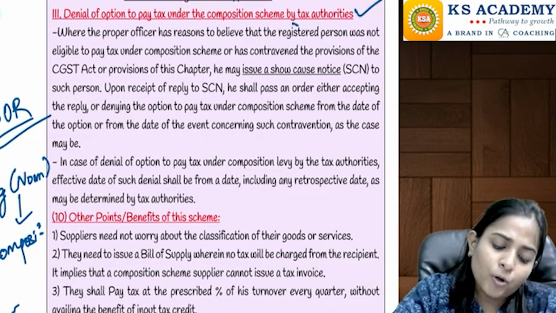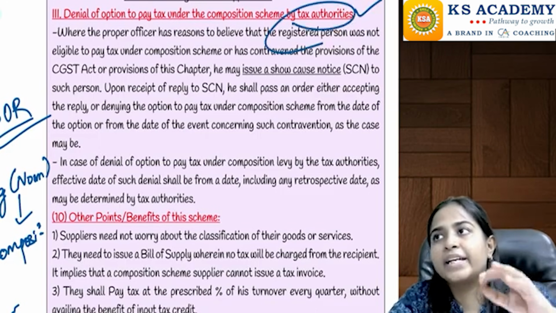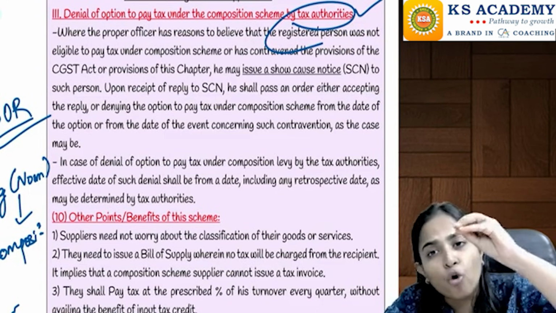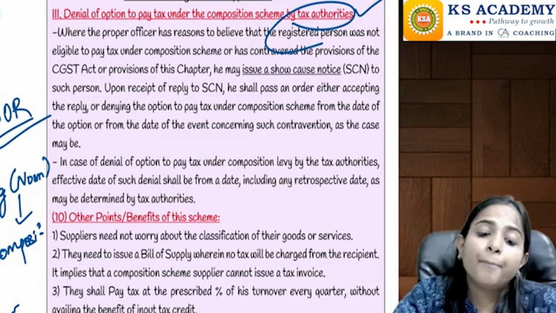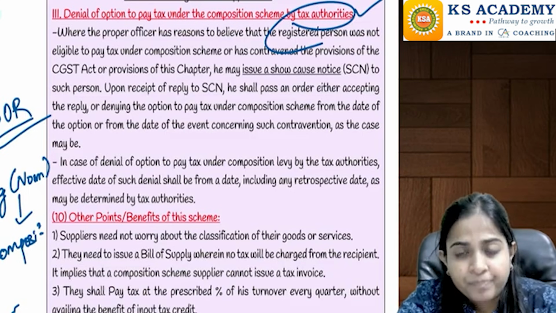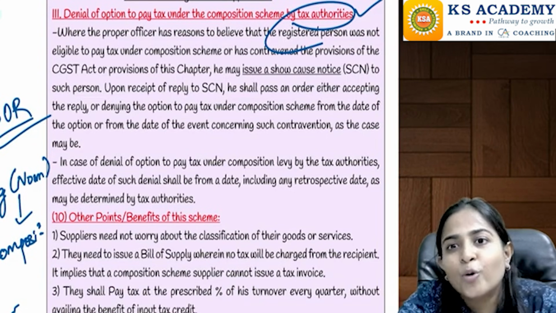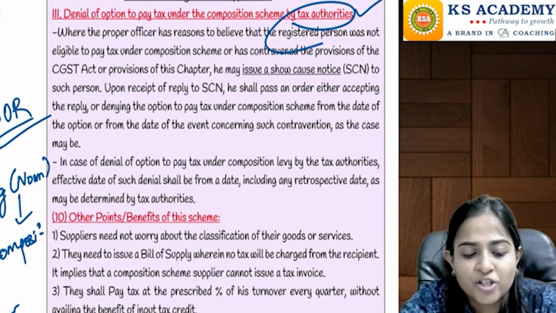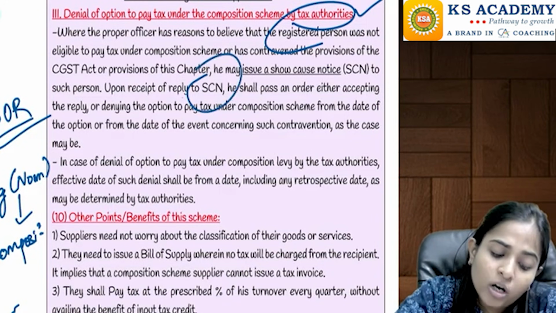Now suppose you have made an application to the tax authority that you want to go under the composition scheme, but the tax authorities have the right to reject your application. If they are of the opinion that you are not at all eligible for the composition scheme, they will first issue you a show cause notice.